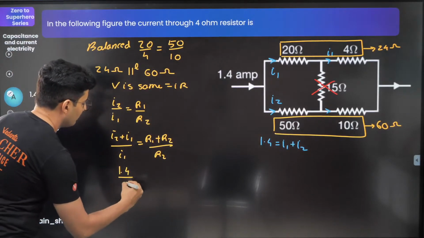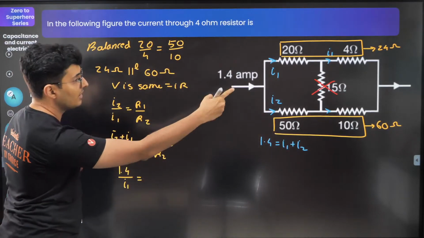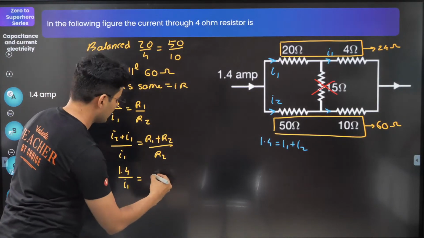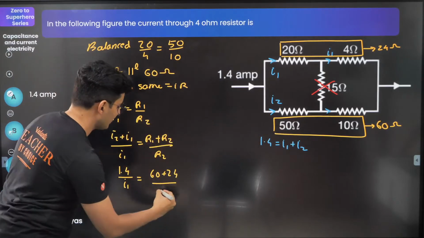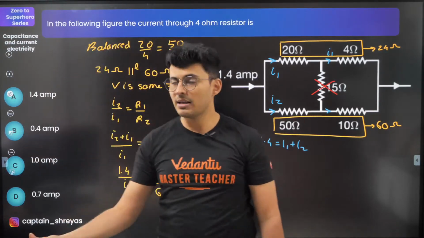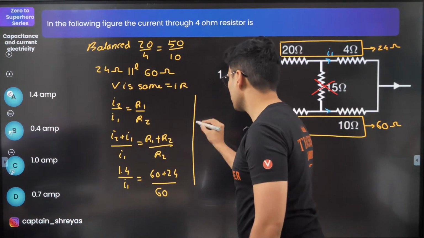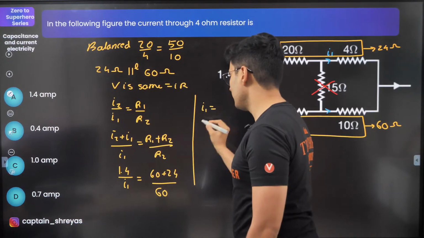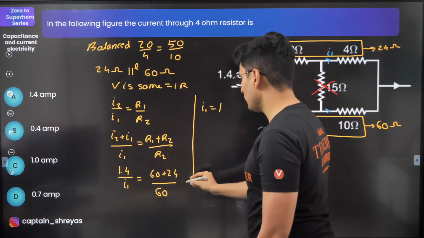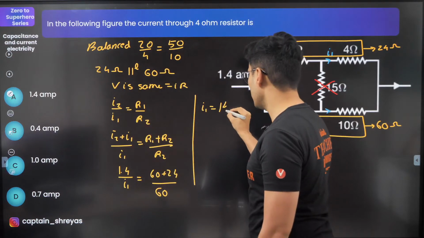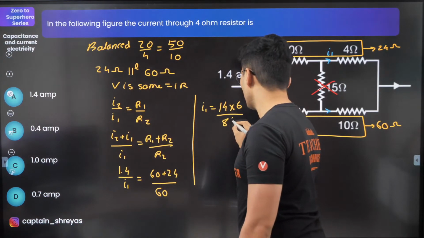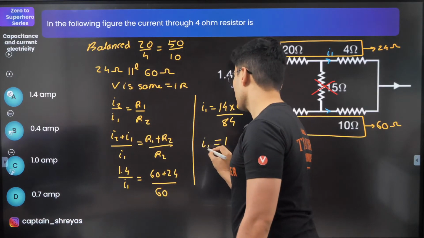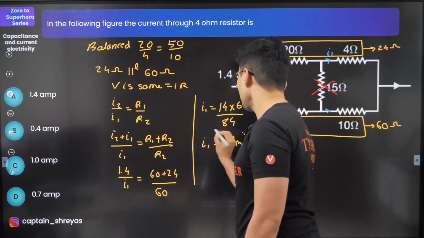So 1.4 divided by I1 is equal to R1 plus R2, that's going to be 60 plus 24, divided by R2. R2 is going to be 60. So just have to rearrange this equation. So I1 will be 1.4 into 60, so I can write it as 14 into 6 divided by 60 plus 24. That's 84. Oh, that's just going to be 1. So 1 ampere. That's it.